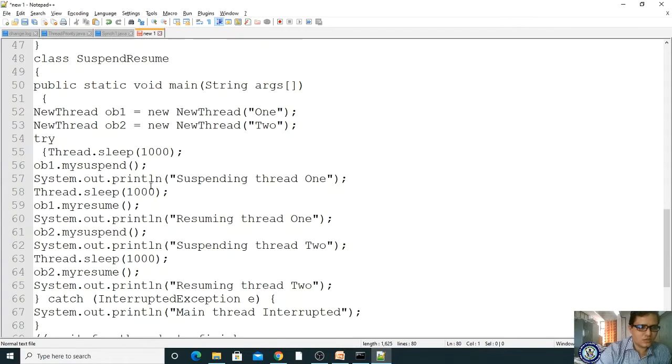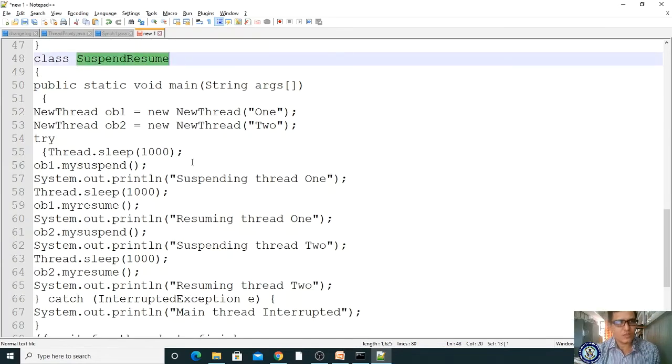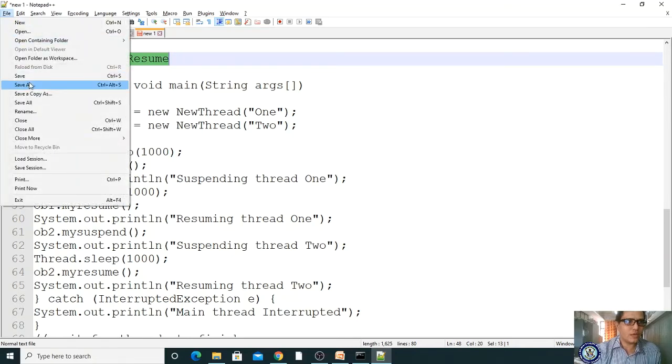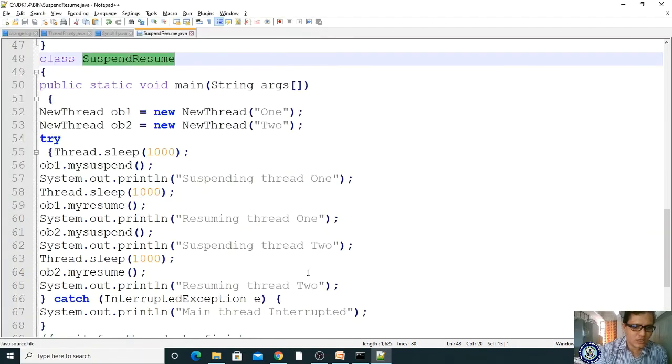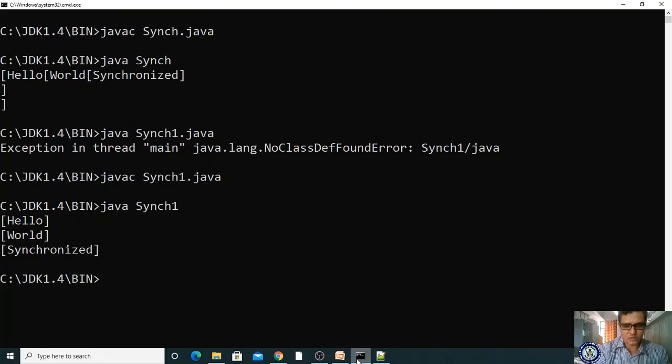After this, you are supposed to save: suspend resume, file, save, paste as .java, and confirm you are storing it in your drive, right? And coming here, compiling: javac SuspendResume.java, no error, java SuspendResume.